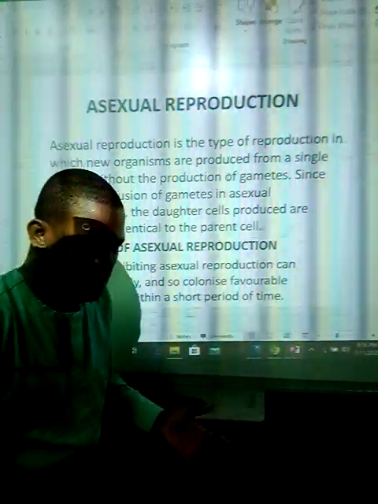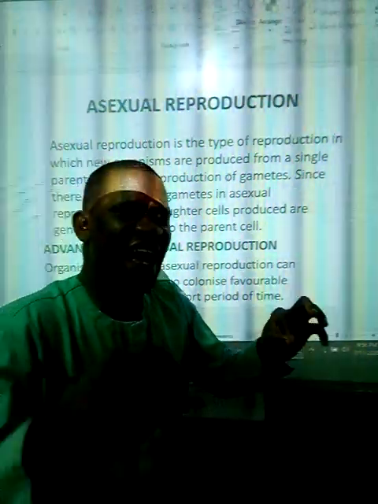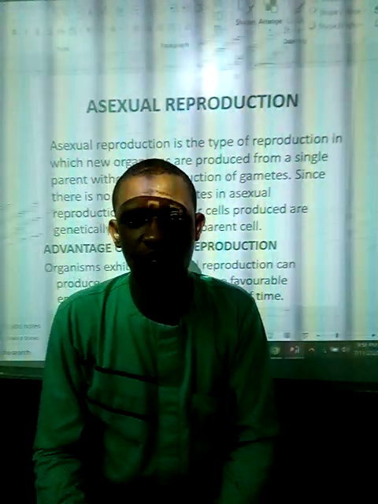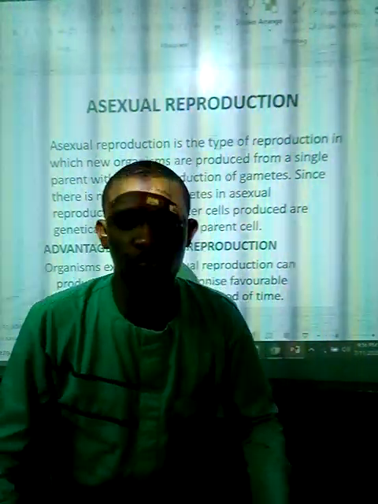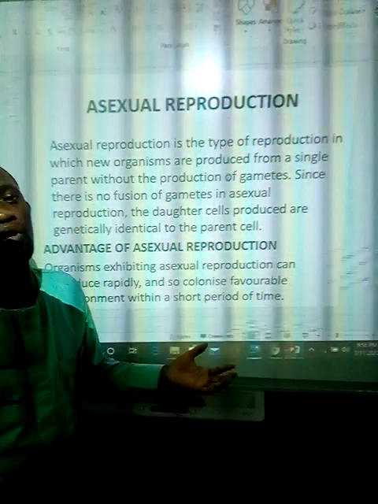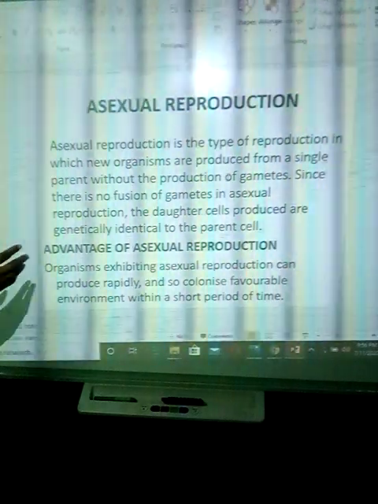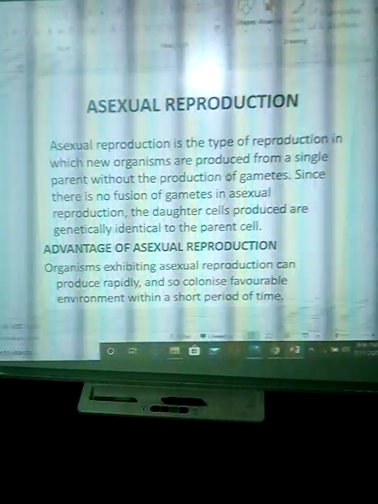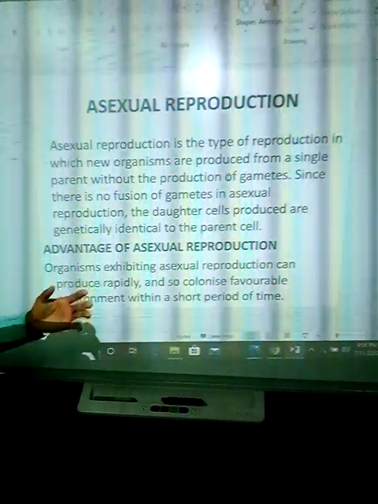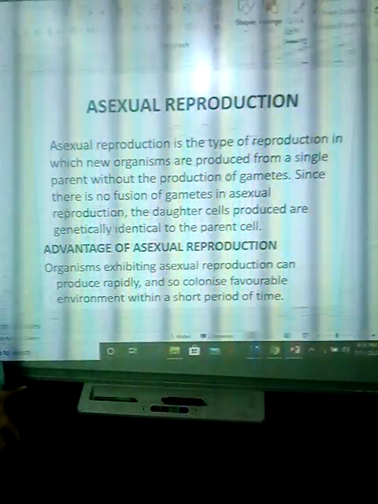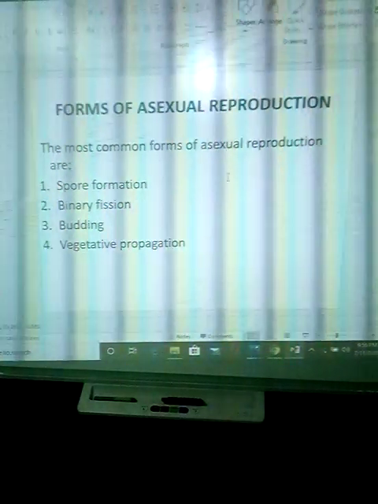And as a matter of fact, every organism gotten from such reproduction is what we call a clone. We call them clones. As a matter of fact, human cloning is asexual. It's a means of asexual reproduction. Advantages of asexual reproduction: organisms that exhibit asexual reproduction can reproduce rapidly and so colonize a favourable environment within a short period of time.